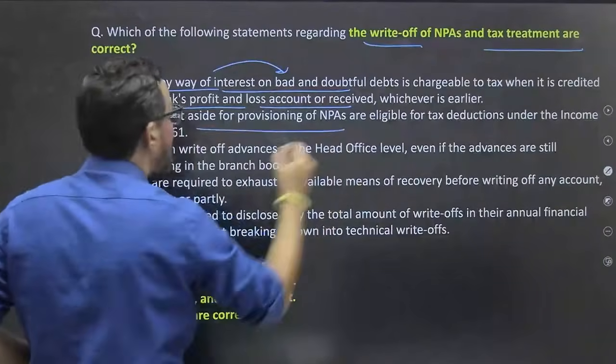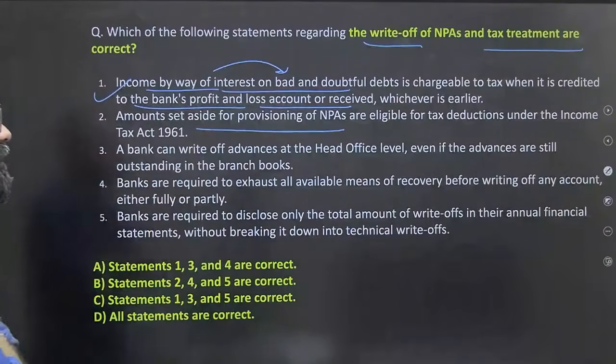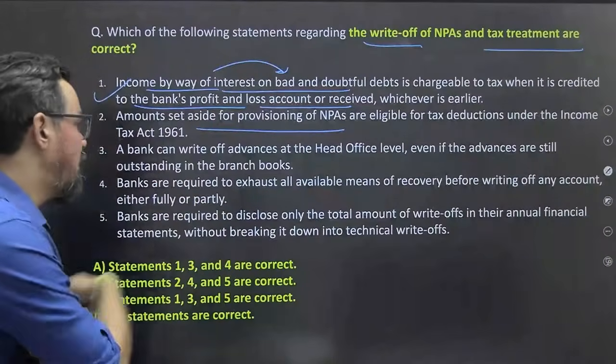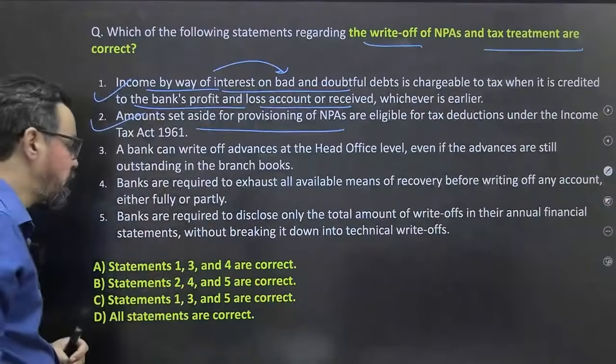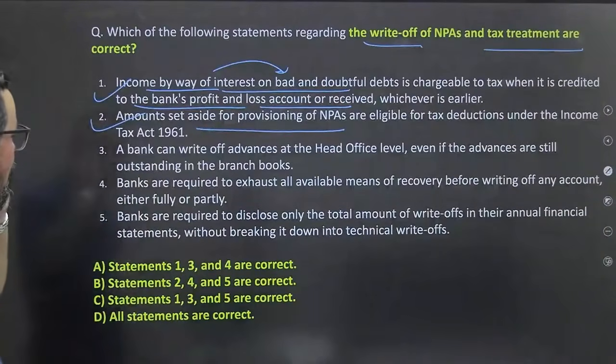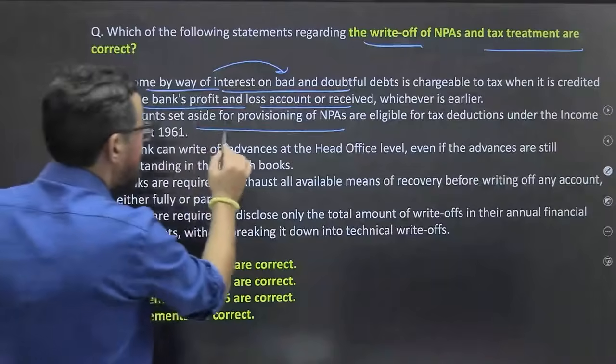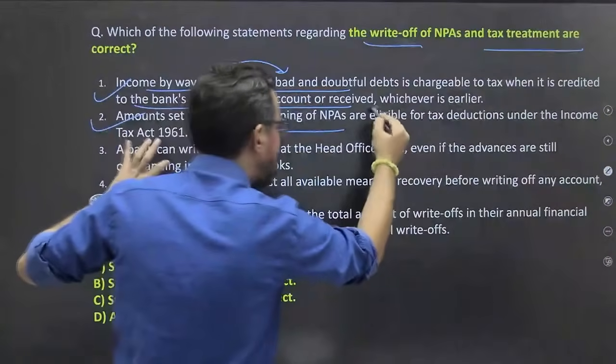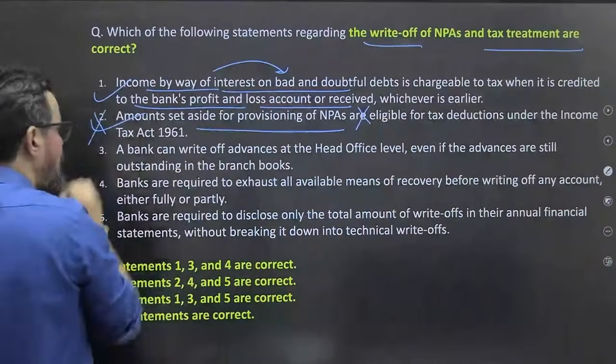Amount set aside for provisioning of NPA are eligible for tax deduction under Income Tax Act 1961, ठीक है. This is also correct आपका, ठीक है. Sorry, amount set aside for provisioning they are not eligible, ठीक है. They are not eligible, sorry guys, ठीक है.